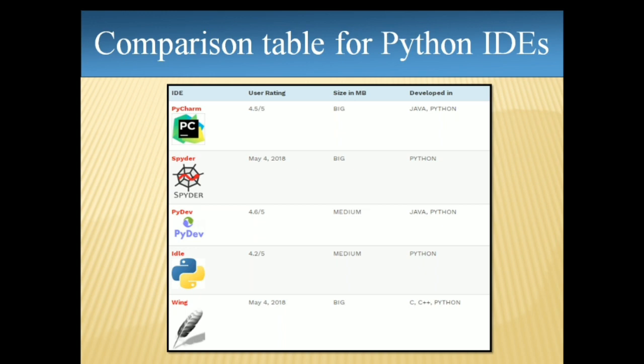Here, as you can see, we have also listed the languages they are developed in. Most of them are developed with the help of Java and Python. Wing is developed with the help of C, C++, and Python. However, you can use the tool based on your convenience or your interest. But see, this was the introduction video. From tomorrow, we are going to directly start seeing the syntax of Python, how the Python code can be written, or how we can work with Python.